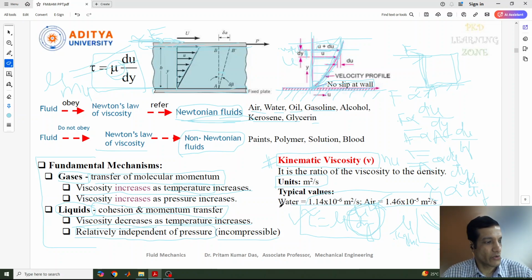Sometimes the viscosity value will also be given in Stokes or some other units. At that time we can change the unit from Stokes to meter square per second. For that, 1 Stoke equals 10 to the power minus 4 meter square per second.